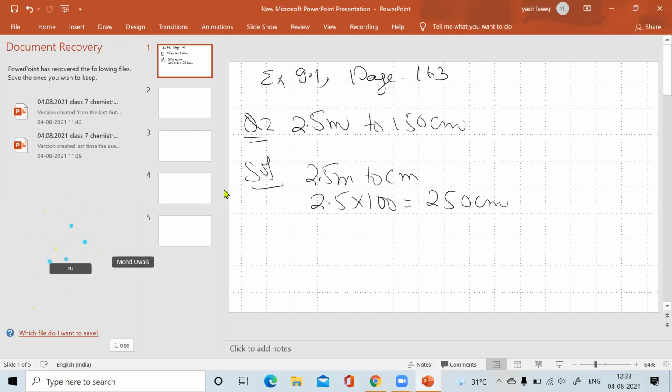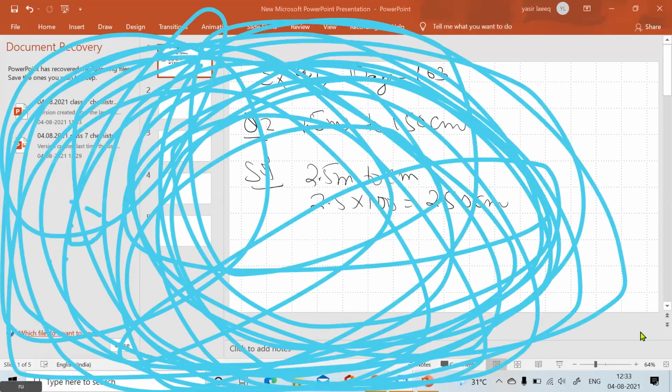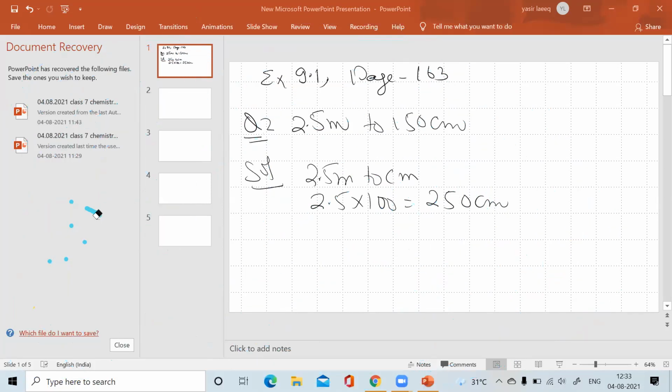Beta, don't do that. Who is doing this? In ratio we will not write. Who is this? Send me the name. Sir, I think Kulsum is there.